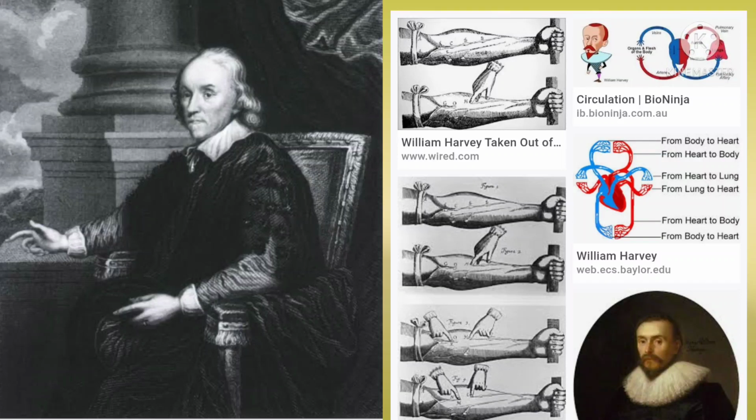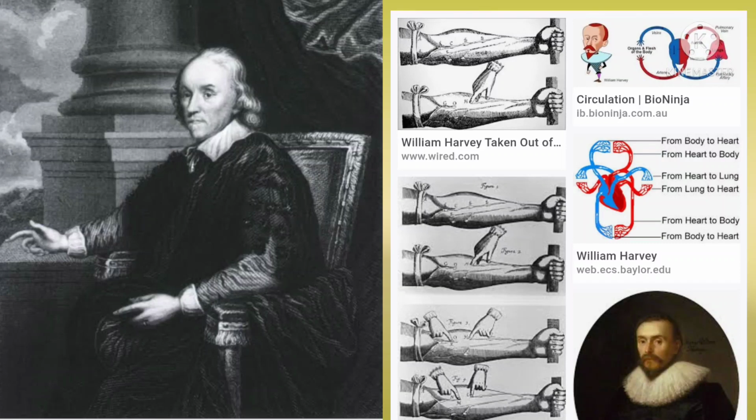If one started from the right ventricle, it left by way of the arteries to the lungs and returned by way of the veins to the left atrium and from there into the left ventricle.